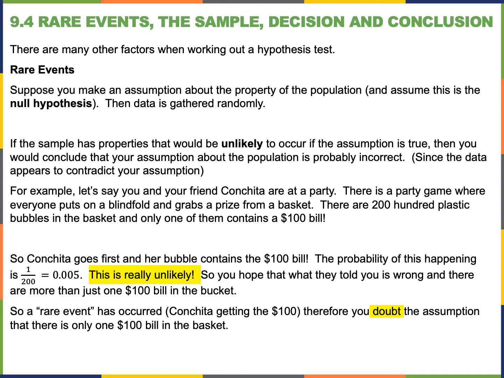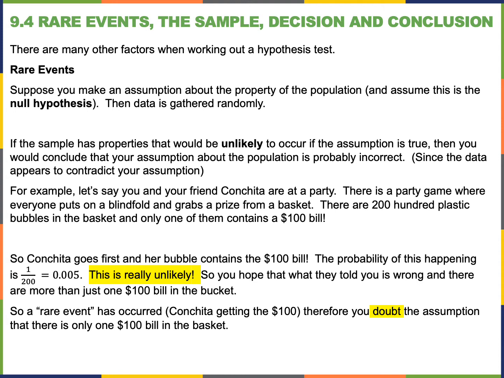So let's say, for example, that you and your friend Conchita are at a party. There's a party game where everyone puts on a blindfold and grabs a prize from a basket. Let's say there are 200 plastic bubbles in the basket and only one of them contains a $100 bill. Pretty exciting. So the assumption is that only one of them contains a $100 bill. The probability of getting that bill is 1 out of 200, because there are 200 total. That's 0.005, which is 0.5%.